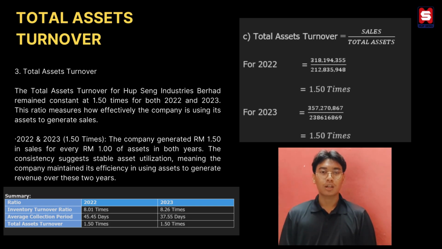Now we move to the total asset turnover calculation step, which is sales divided by total assets, and the answer for 2022 is 1.5 times. In 2023, the calculation results show the same value as in 2022, which is 1.5 times.